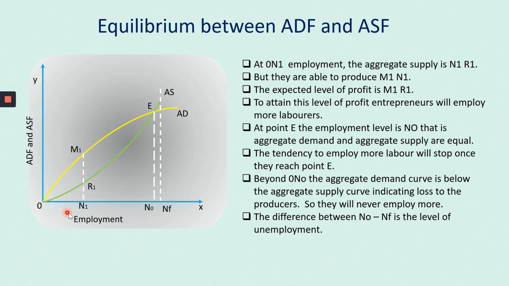Now come to ON1. Here you have to see two things, the green color curve and the yellow color curve.